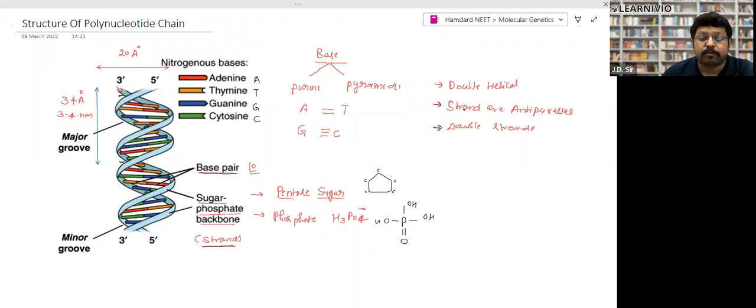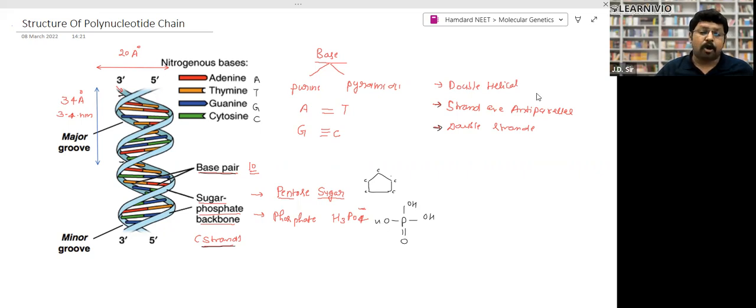They are parallel but opposite. The strands are anti-parallel. Now what happens? The single DNA is twisted at 180 degrees, right, and makes two helices. So that's why we say this is double helical. So DNA is double helical, double stranded, and anti-parallel.